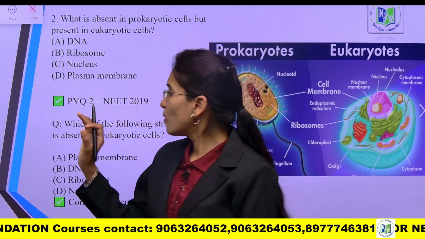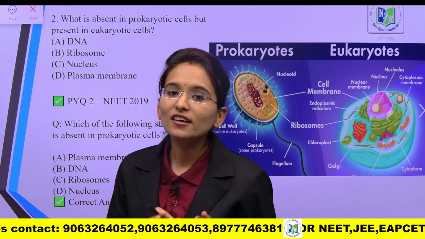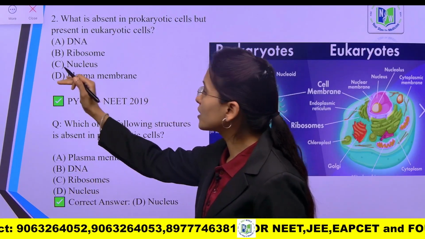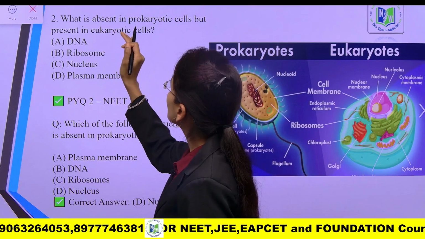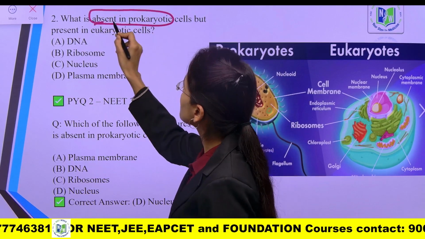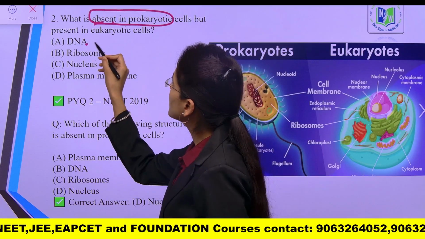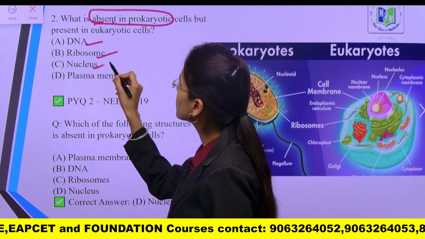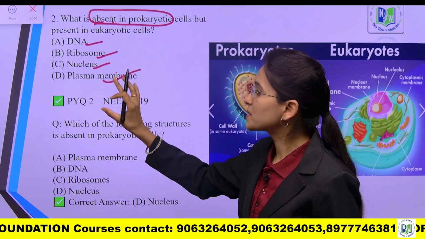You already know the characteristics of prokaryotic and eukaryotic cells, but among the given options you need to find out which is present in eukaryotic cells but absent in prokaryotic cells. What is absent inside the prokaryotes? DNA, ribosomes, nucleus, and the next one is the plasma membrane. These are the 4 options given here.